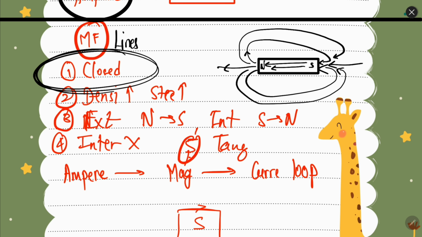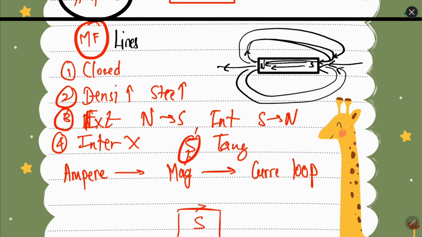The second important property is that magnetic field lines are closed loops, because they start from the north pole and they again end at the north pole. If you notice, electric field lines are open curves. Next, if you want to find the direction at any point of the magnetic field lines, then just draw the tangent at that point. The direction will be shown by the tangent at that particular point.